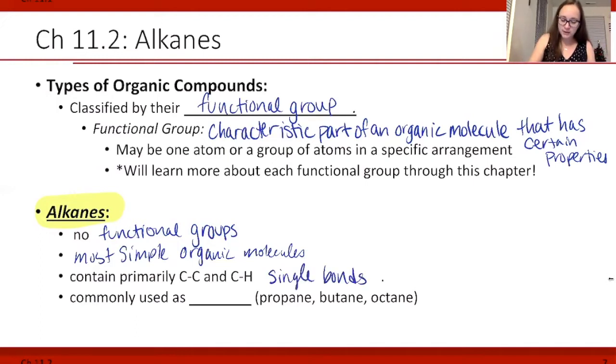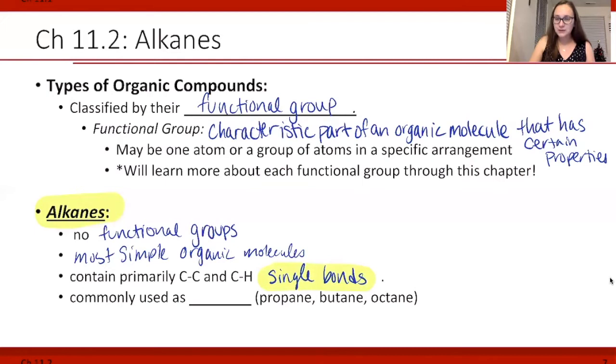The single bonds part of this is absolutely vital to your understanding of alkanes, because as soon as you get a carbon-carbon double bond, that changes to a new kind of molecule. So alkanes are the most simple you can get, just carbons and hydrogens, typically in chain type things. And we'll see examples of this in a moment.